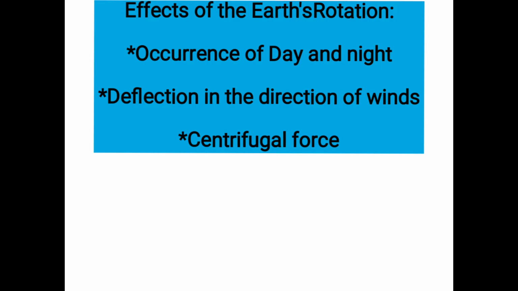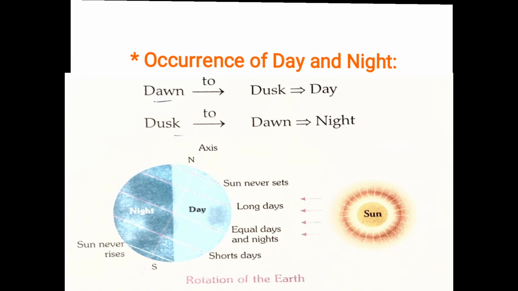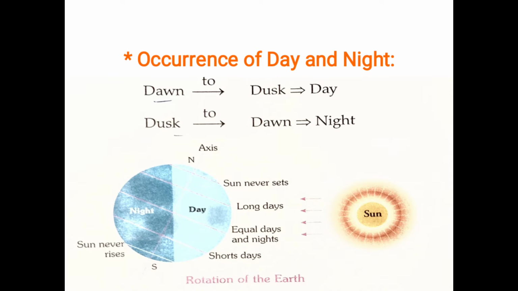Earth's rotation is the cause of the differences in daytime and nighttime as it spins on its axis. When that axis is tilted towards the sun, the northern hemisphere receives more radiation than the southern hemisphere. Similarly, when the axis is tilted away from the sun, the southern hemisphere receives less radiation. As I said, the first effect is the occurrence of day and night.